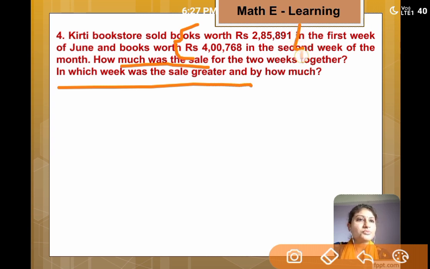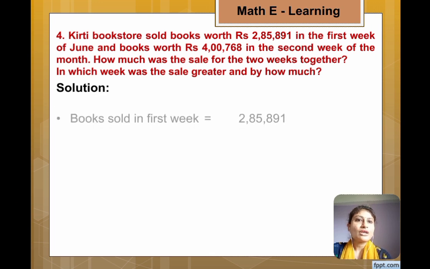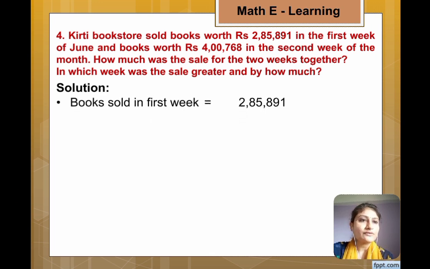Then next question is, in which week was the sale greater? So by observing these 2 numbers, we get 4,768 is the greater sale and it is of second week. And by how much? So for that you have to do subtraction of these 2 numbers. So how to write this? Books sold in first week is equal to 2,85,891.